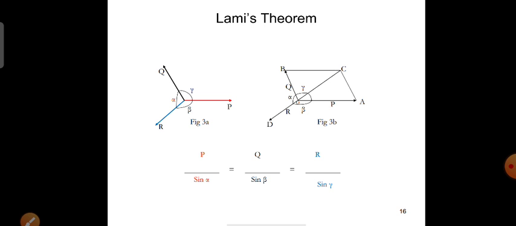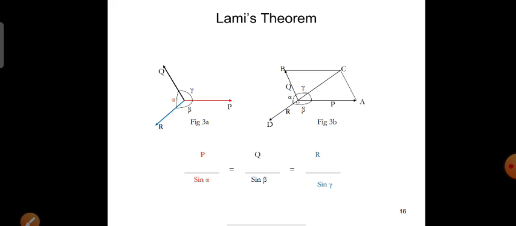If you consider Q, then Q by sine of angle between the other two forces, P and R, that is sine beta. So Q by sine beta. Next one, R by sine gamma. So P by sine alpha equal to Q by sine beta equal to R by sine gamma.